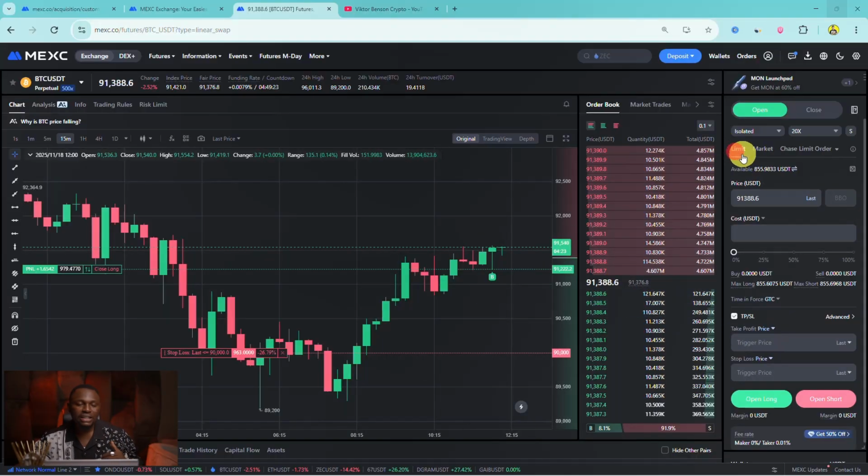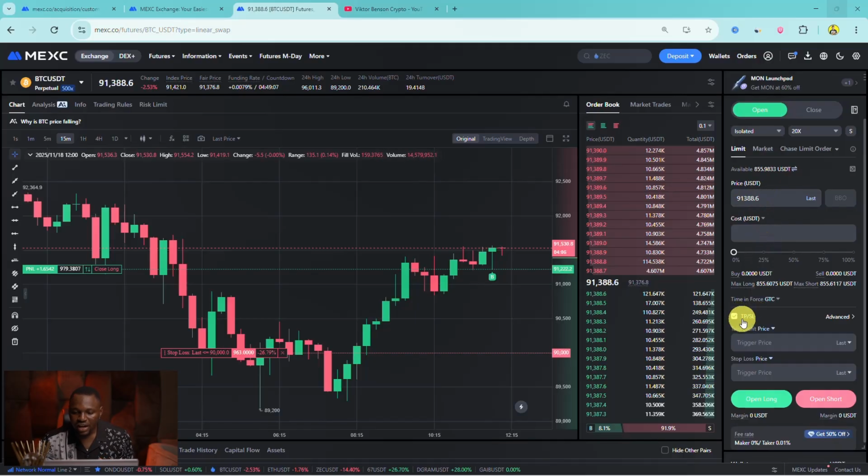But a limit order is where we are taking a position with a particular price in mind. So we fix the particular price we want the market to get to before it opens a position for us, whether on the long or on the short side of the market. So that is basically what that means.